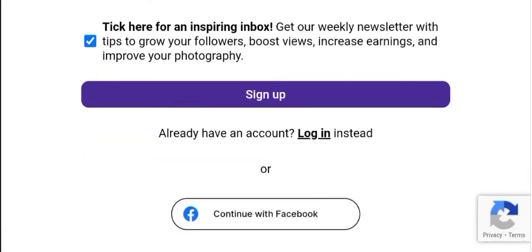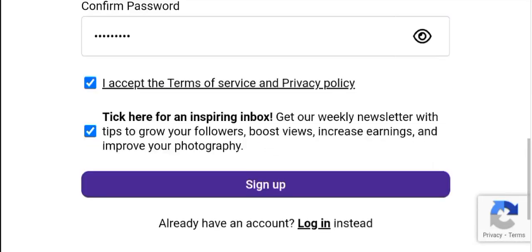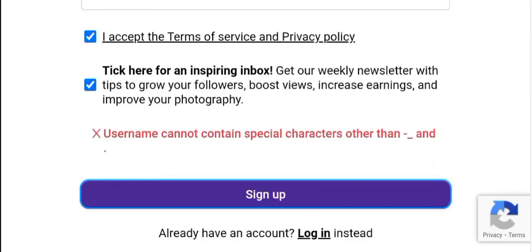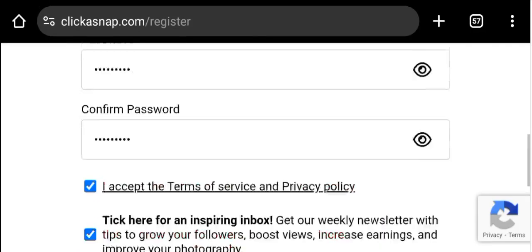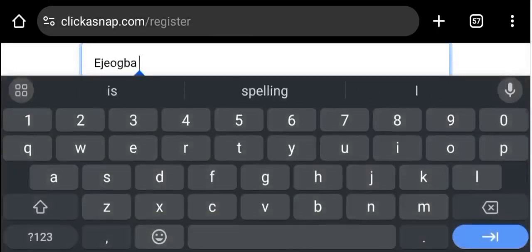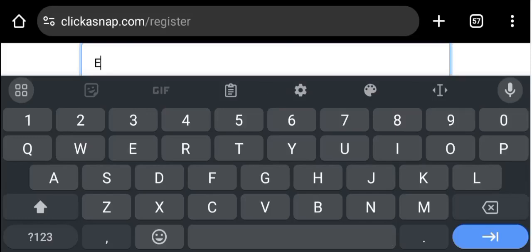After you have done that, you can also decide to log into this platform with Facebook instead of filling in all this information. What you just have to do is click on sign up. You click on sign up and allow it to open. It says this username cannot contain special characters. Let me check my username. There's nothing wrong with my username. So let's see.